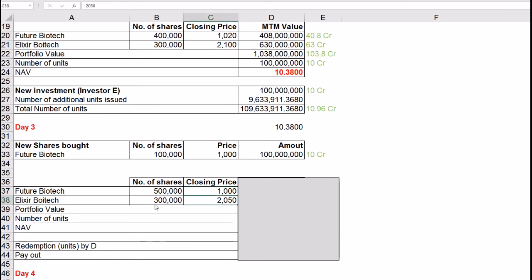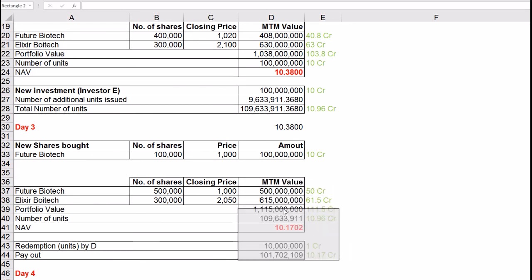The total value of the portfolio at closing will be 111.5 crore. The NAV will be this value divided by the total number of units. Thus, the new NAV will be 10.1702.